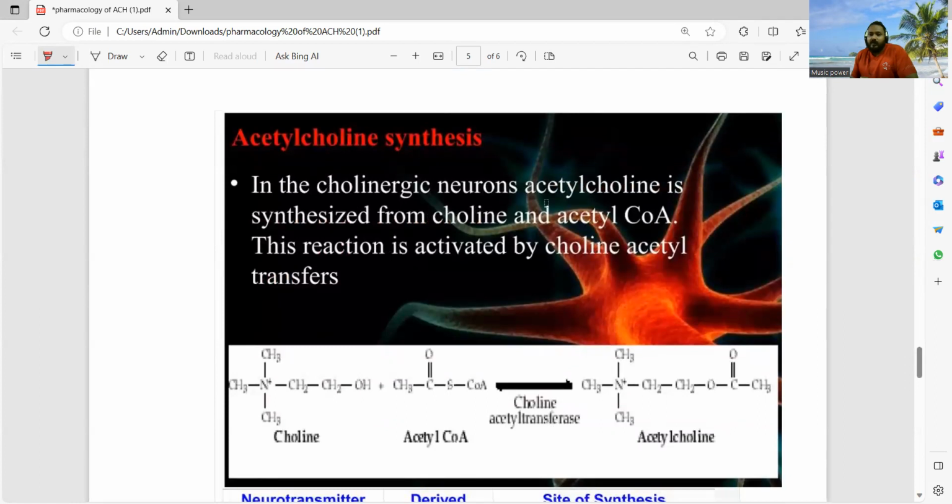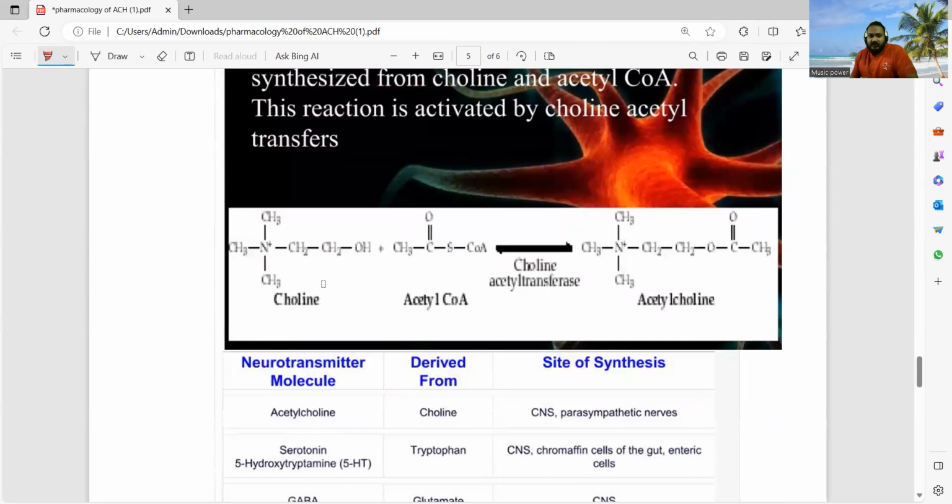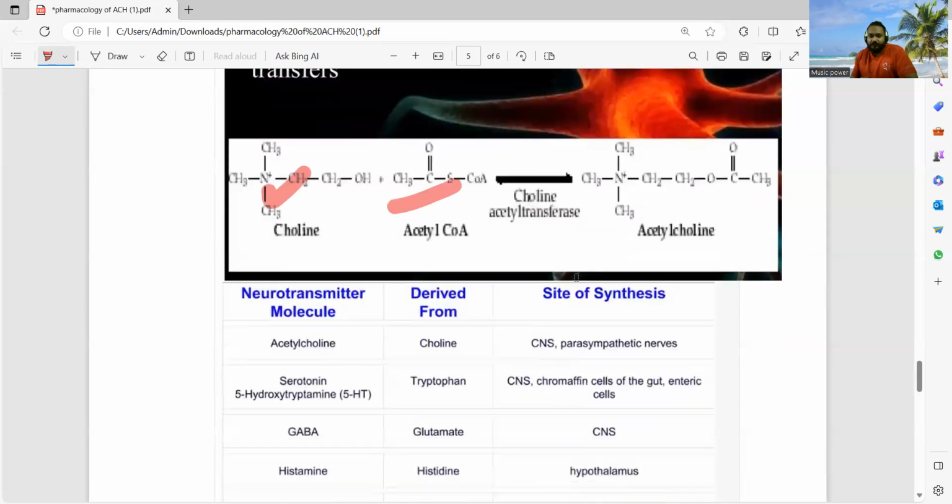In the cholinergic neuron, acetylcholine is synthesized from choline and acetyl-CoA, and this reaction is catalyzed by choline acetyltransferase. This is the chemical structure of choline, and this is acetyl-CoA, and this reaction results in formation of acetylcholine in the presence of the choline acetyltransferase enzyme. By inhibiting the activity of choline acetyltransferase enzyme, we can stop this biological pathway.